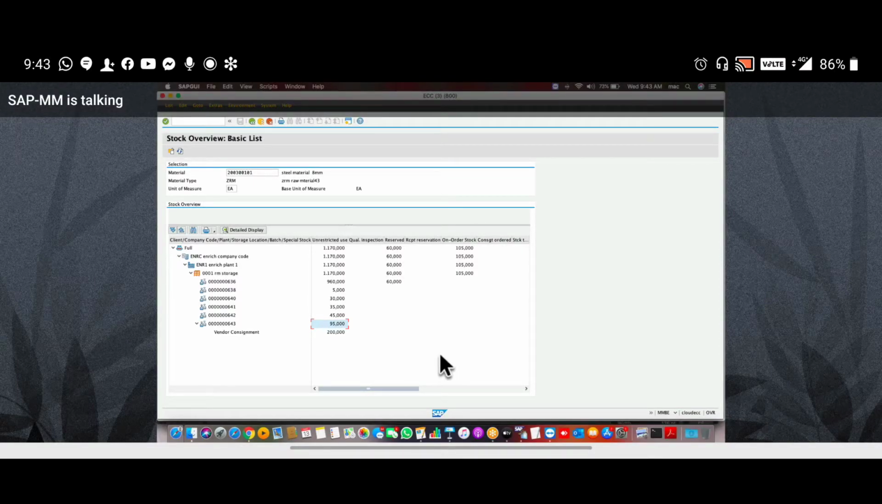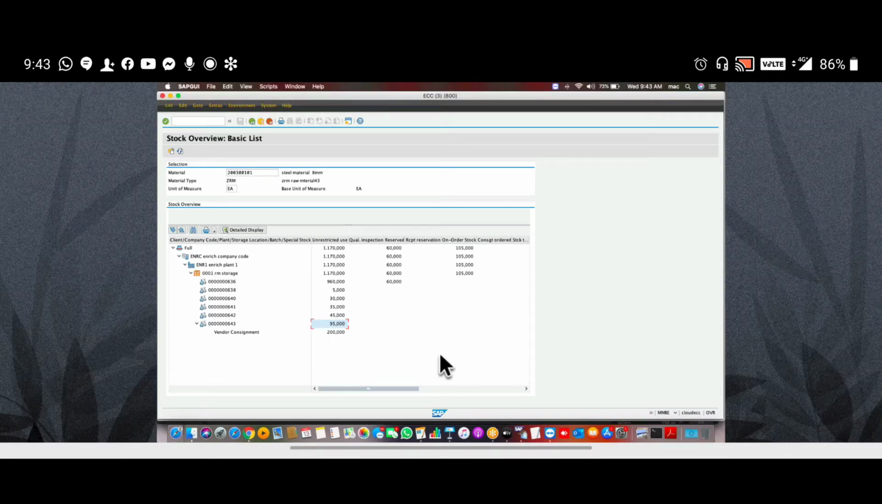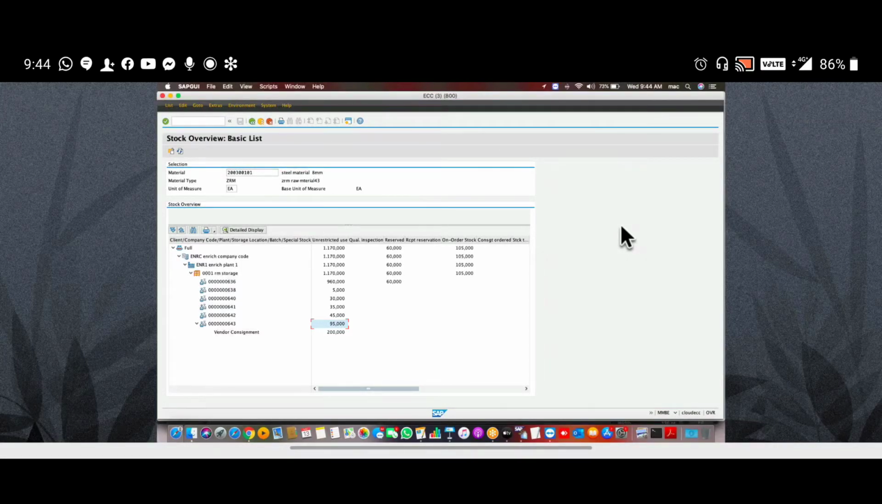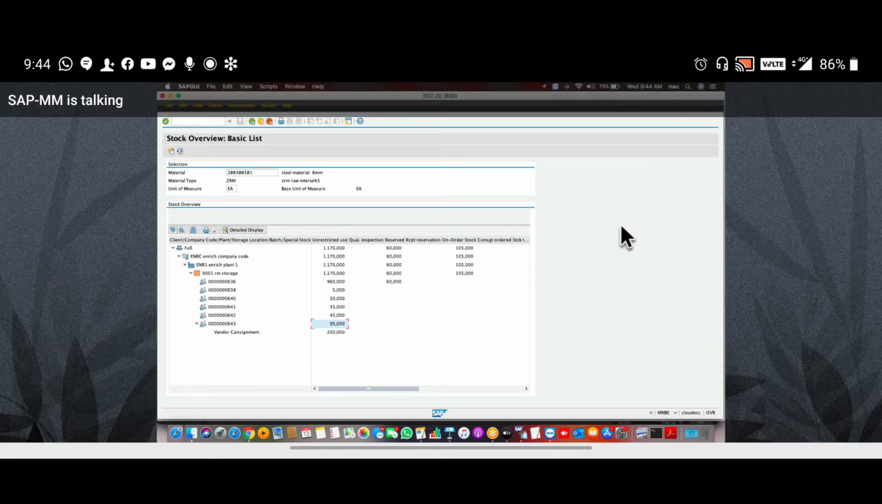Reservations are system documents which are used to block the stock for future use. Full stop. Write on consultant role.